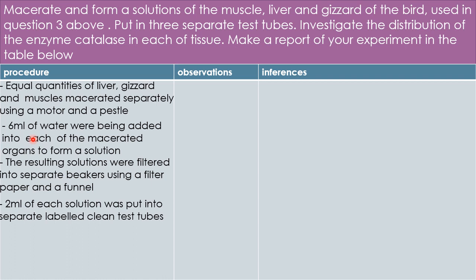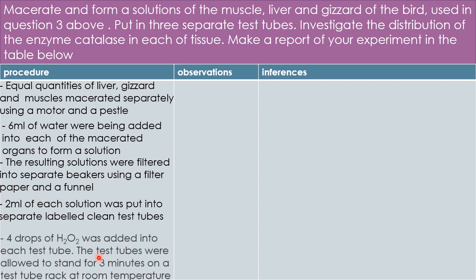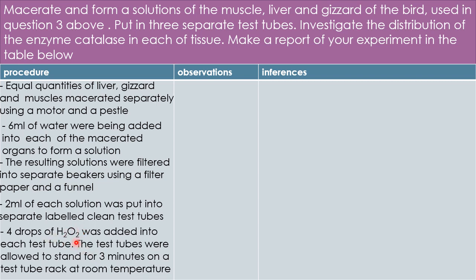Good. So then we are going to put them into different test tubes that have been well labeled. The reason for doing so is that we don't want to confuse which of them is which. That is why we must label them so that we don't get confused. Then friends, 4 drops of hydrogen peroxide were added into each test tube. The test tubes were allowed to stand for 3 minutes on a test tube rack at room temperature.